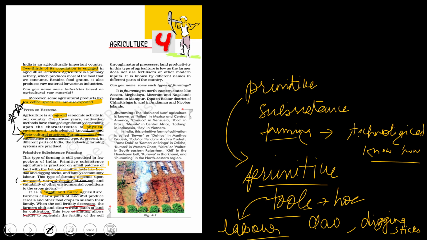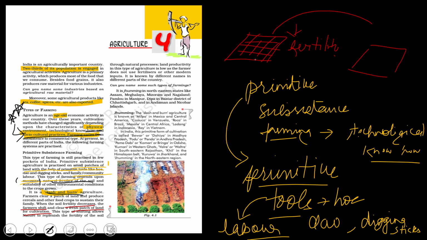This land loses its fertility, so the farmers go to another land and start doing their work again, and leave this land. This type of shifting allows nature to replenish the fertility of the soil through natural processes. So this is known as slash and burn.